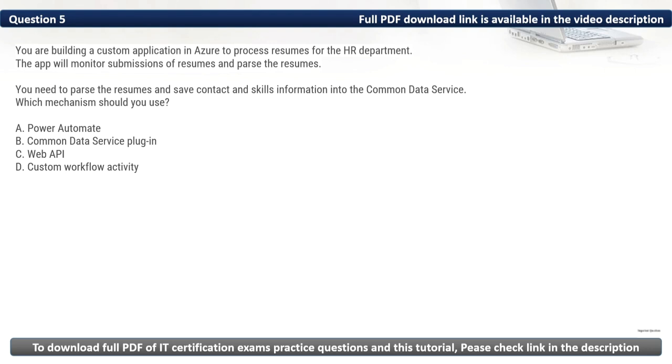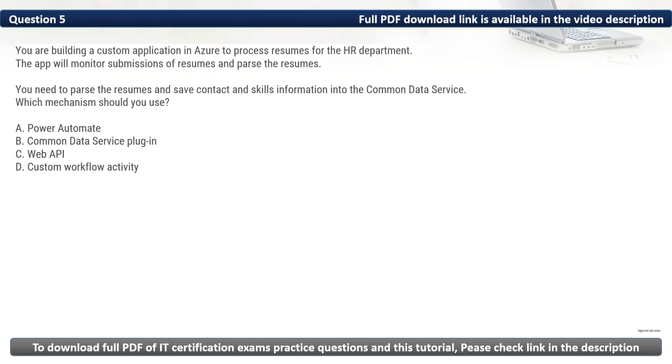The app will monitor submissions of resumes and parse the resumes. You need to pass the resumes and save contact and skills information into the common data service. Which mechanism should you use? Firstly, let's eliminate the incorrect options.